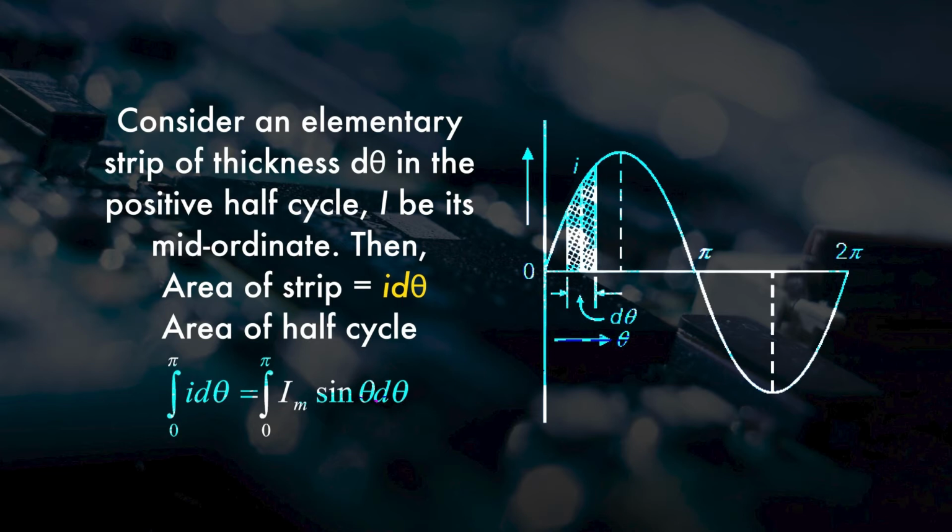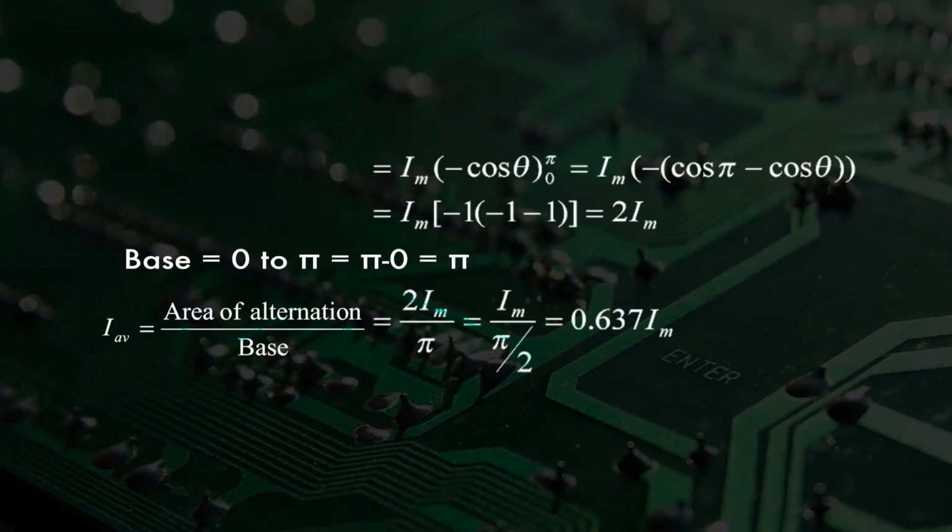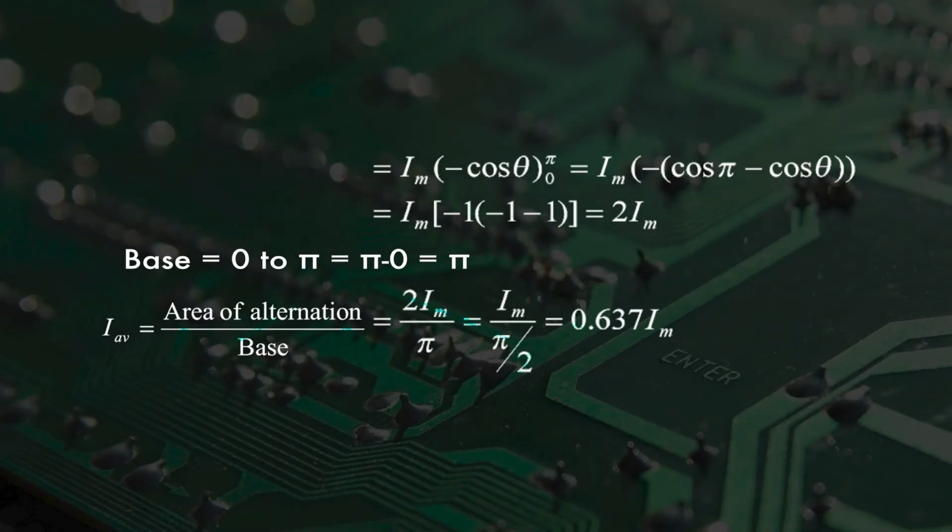So area of half cycle can be written as integral of i d theta from 0 to pi. So the limit is from 0 to pi. It can also be written as integral from 0 to pi of Im sin theta d theta. After solving, this equation can be written as Im in bracket minus cos theta from 0 to pi. Putting the limits 0 and pi, you will get Im in bracket minus cos pi minus cos 0.